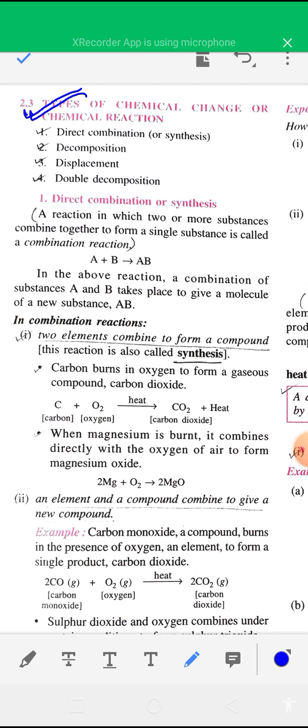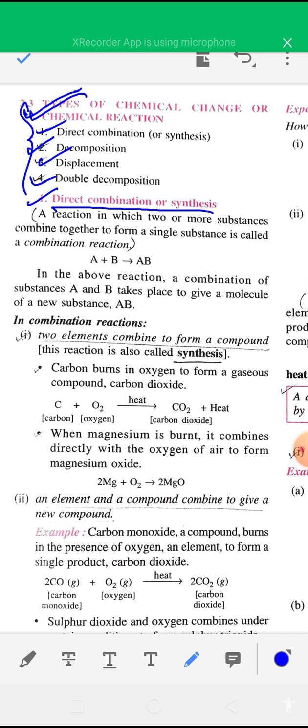There are mainly four types of chemical reactions. One is direct combination, decomposition, displacement and double decomposition. You have to read about these four types of chemical reactions separately. So see, the first type of chemical reaction is direct combination, also known as synthesis reaction.